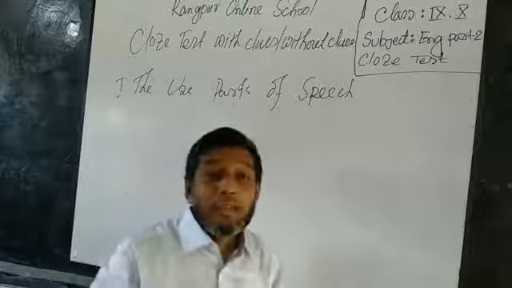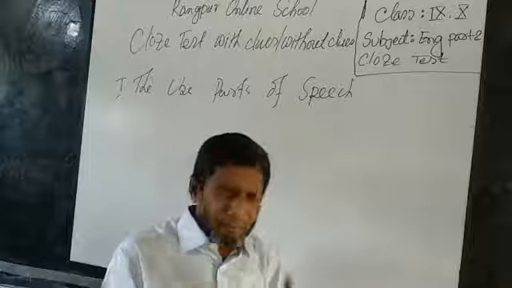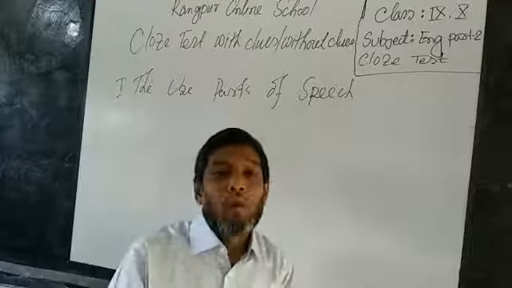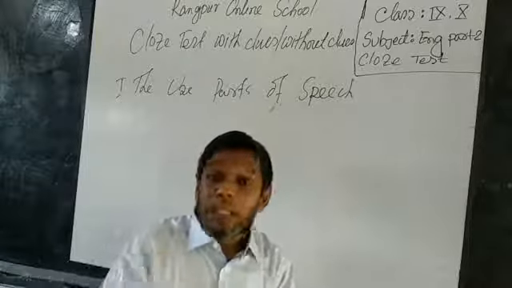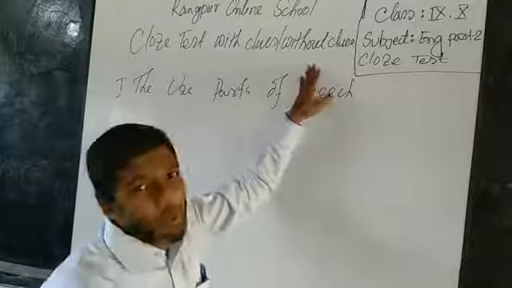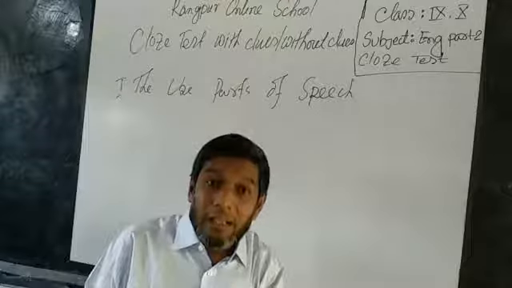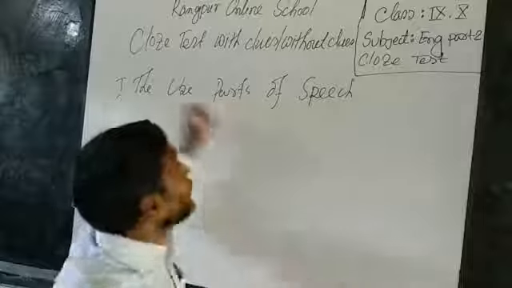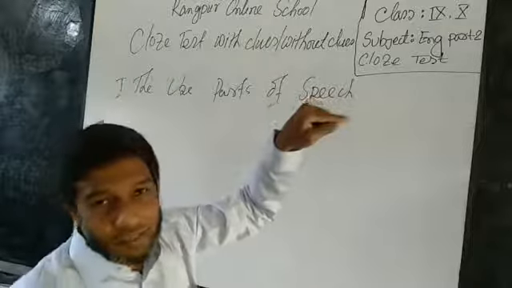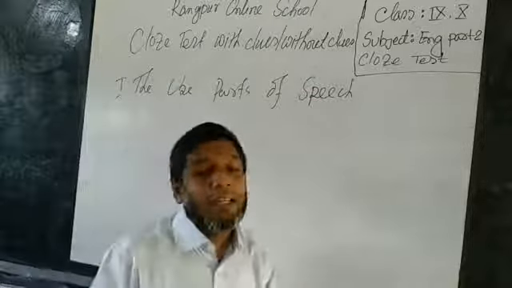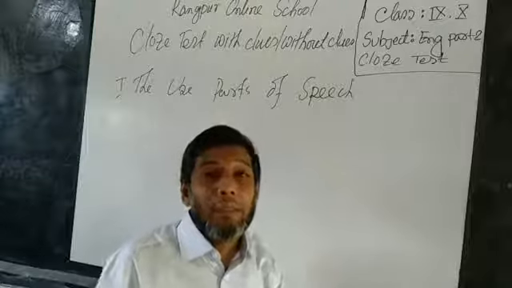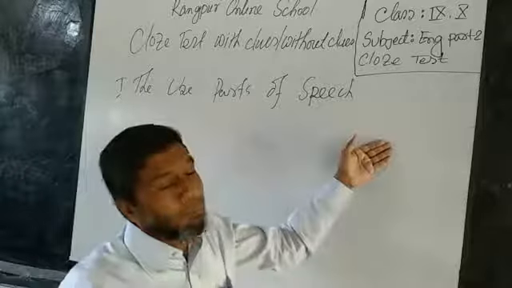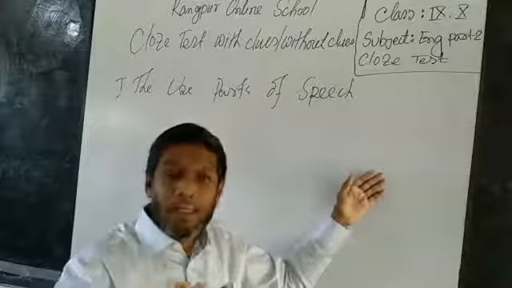Because contextual grammar means in a context, in a sentence, some word has been hidden. Technically some word has been hidden from you. Your duty is to find out which word I have kept hidden from you. So to find out the hidden word, what should I do? I should analyze the sentences. This is my primary ability, whether I can fill in the blanks in a sentence in a context successfully or not.